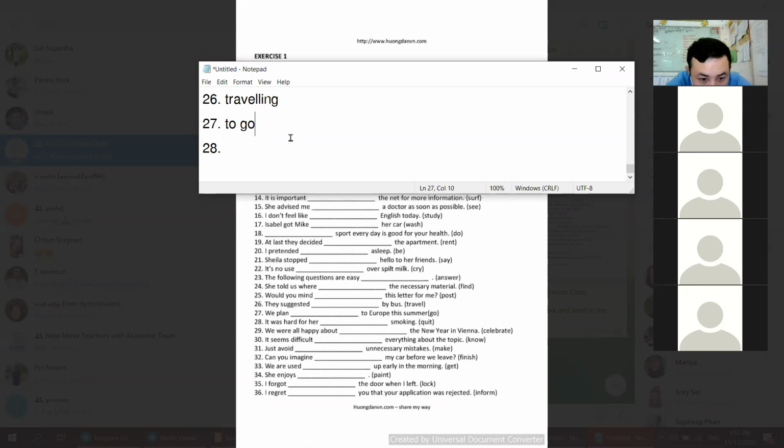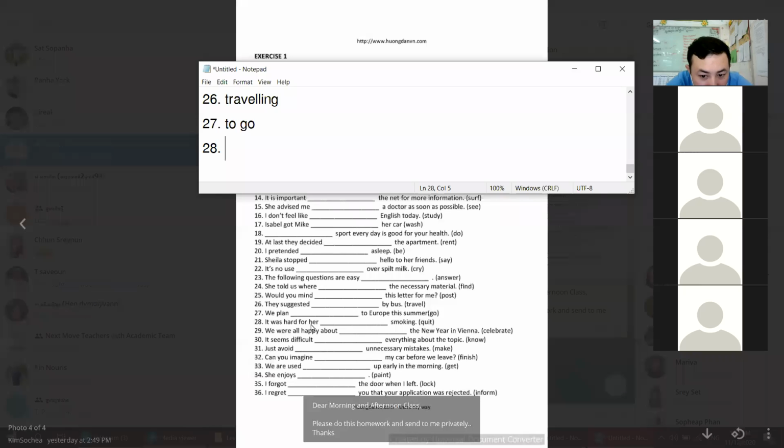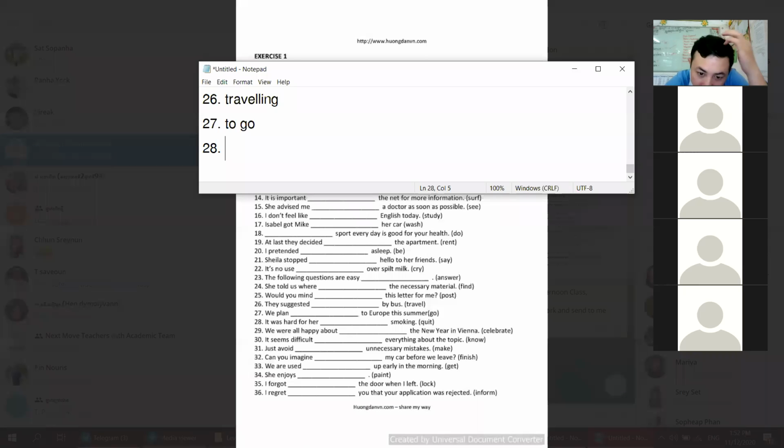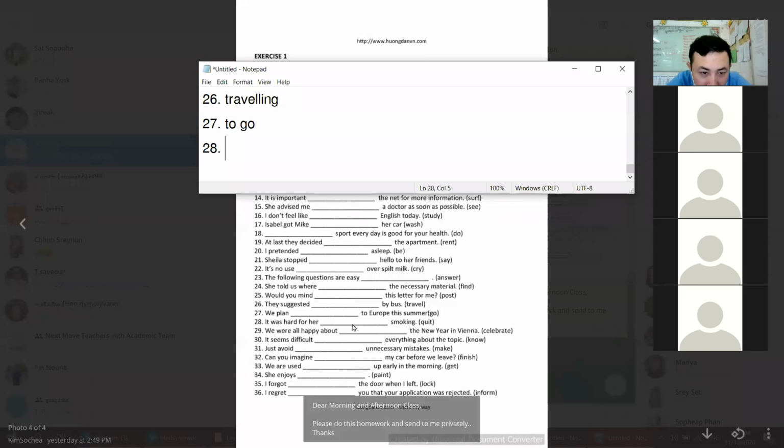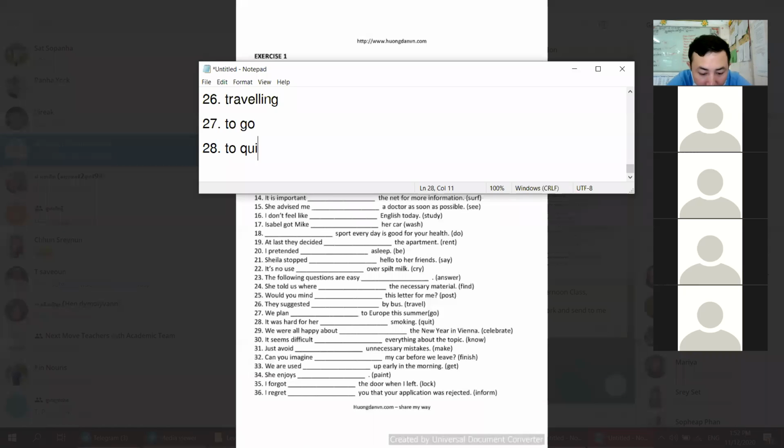Okay. 28. It was hard for her. Hard is an adjective. So after an adjective, we use with infinitive, right? So it was hard for her to quit. To quit.